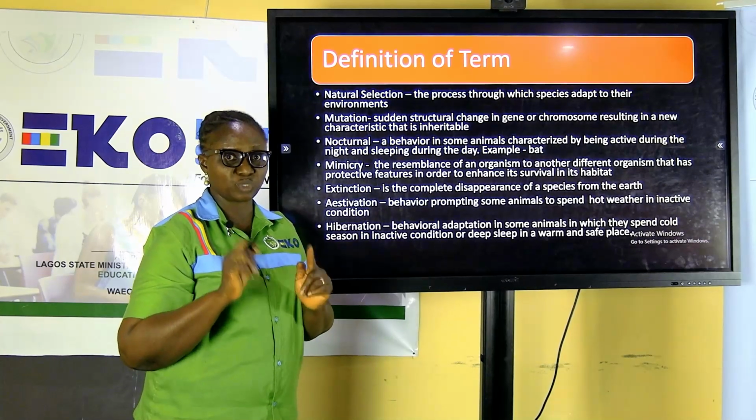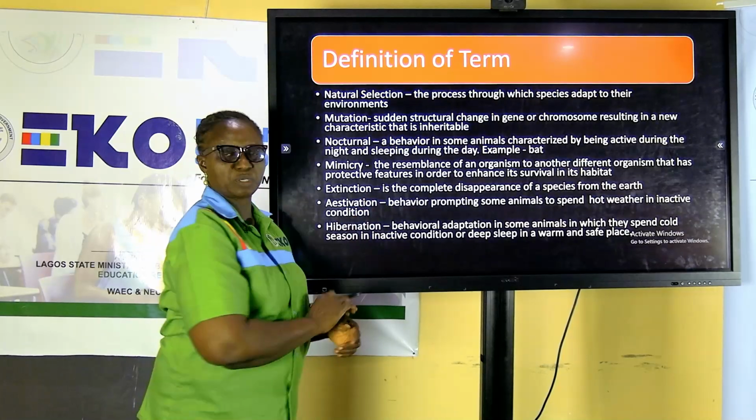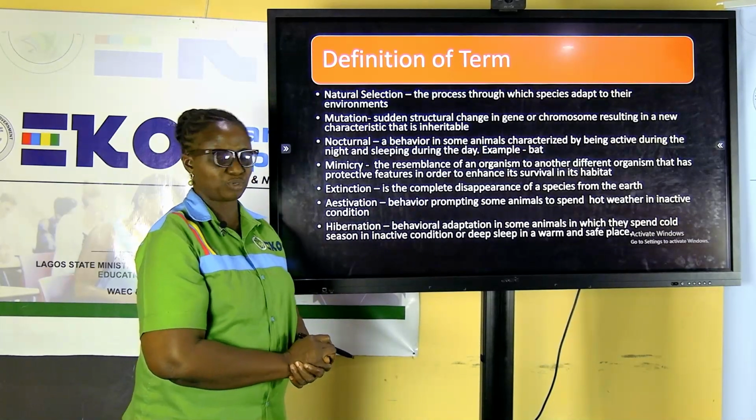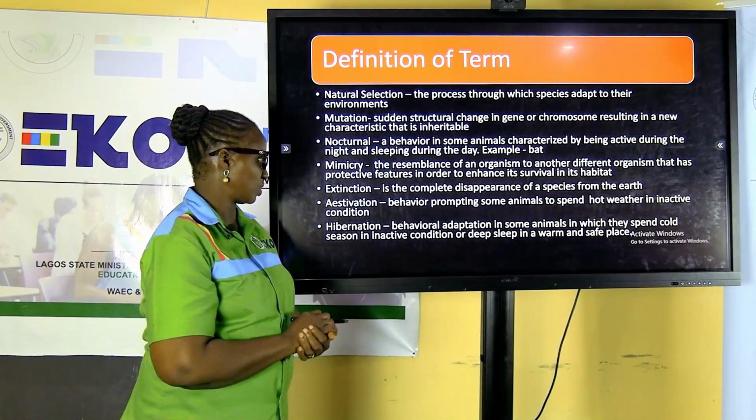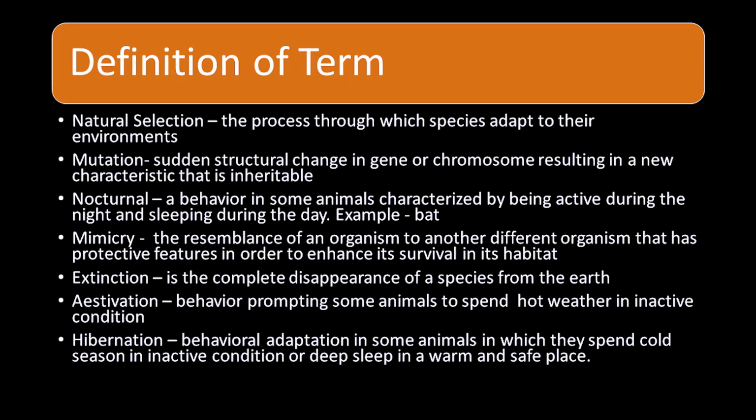What is the snail doing at that point? It's responding to the process of estivation. Estivation is similar to hibernation. Hibernation is a behavioral adaptation in some animals in which they spend the cold season in an inactive condition or deep sleep in a warm and safe place.